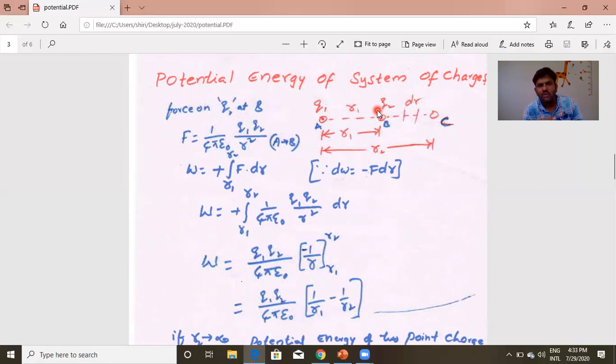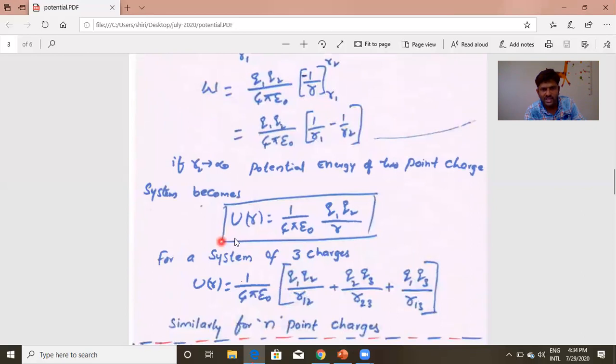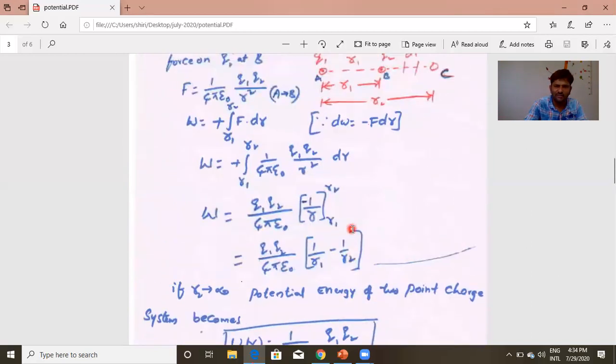What is the work we need to do? We need to overcome the attraction or repulsion of these two charges. That means we need to do work so that it equals its potential energy in the reverse side. So if we consider infinity, the work done is the potential energy when they are residing here. So the potential energy of these two charges U of R is equal to 1 by 4 pi epsilon naught Q1 Q2 by R. This is the potential energy of 2 point charges.